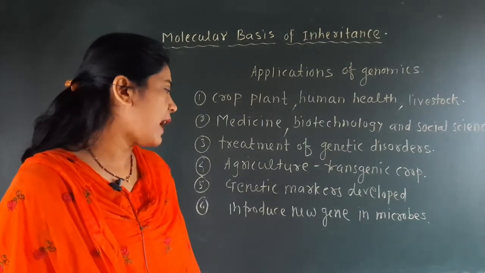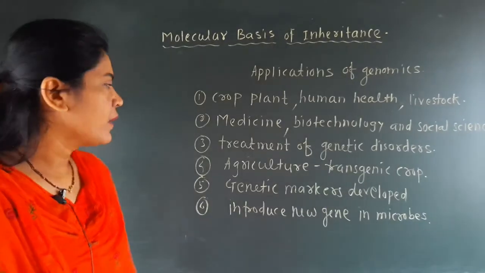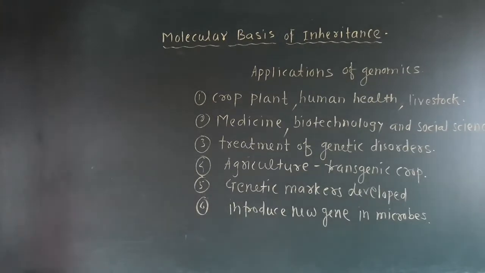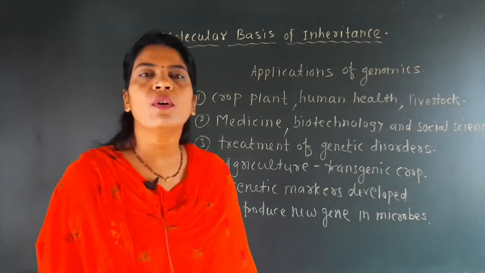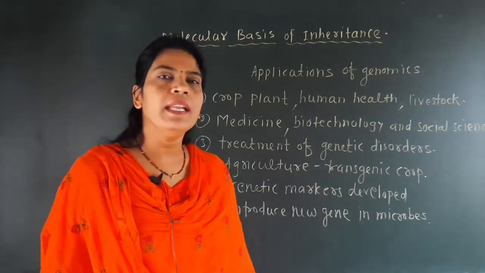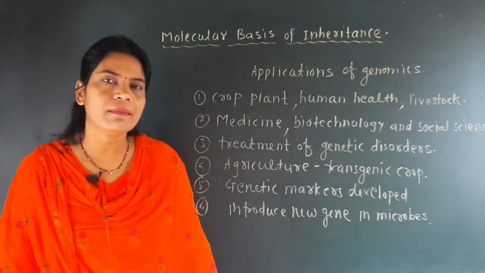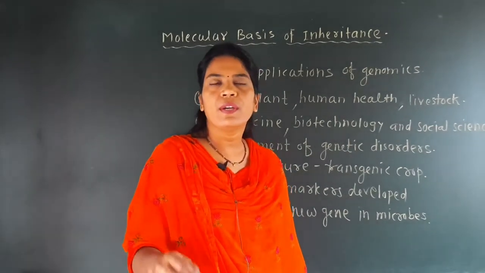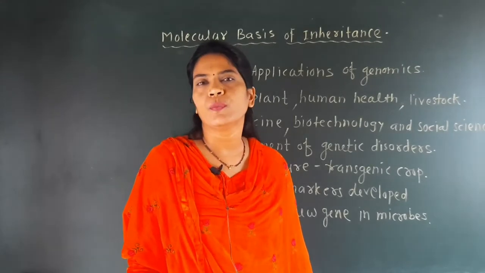And the last one is to introduce new genes in the microbe. So see here, there are overall six applications of genomics given, and the last application we are discussing is the introduction of new genes in microbes. You know that there are different types of microbes, and all these microbes are useful for human beings in various fields. But there is one topic given in our book, and that is microbes for human welfare.